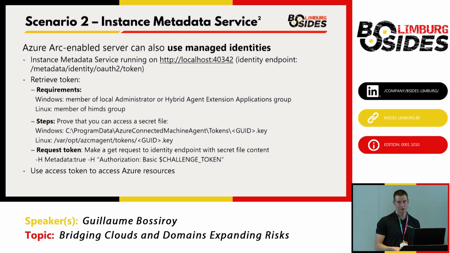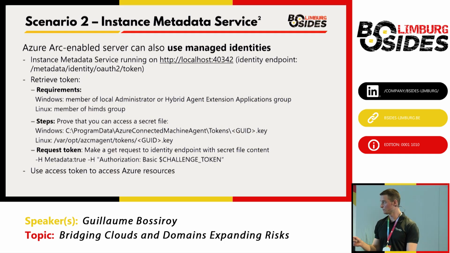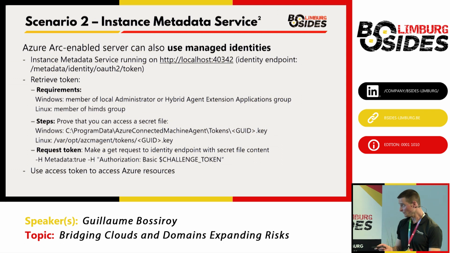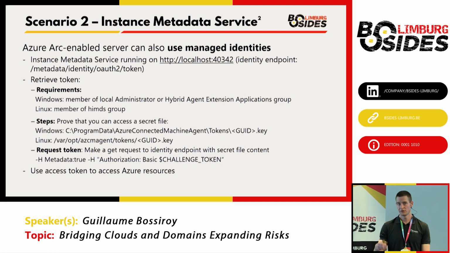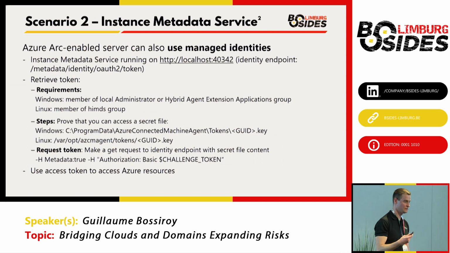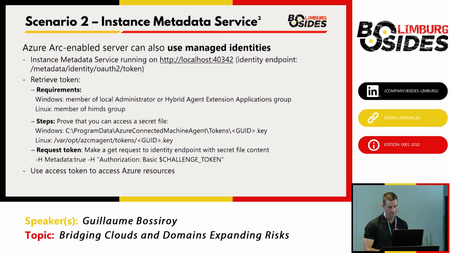You can also get tokens for that. The instance metadata service is running on localhost port 40342. The process is similar, except that you just need to prove that you can access a secret file and then pass the content of that secret file when you request an access token. And once you have the access token, then you can access Azure resources if Azure RBAC allows it.